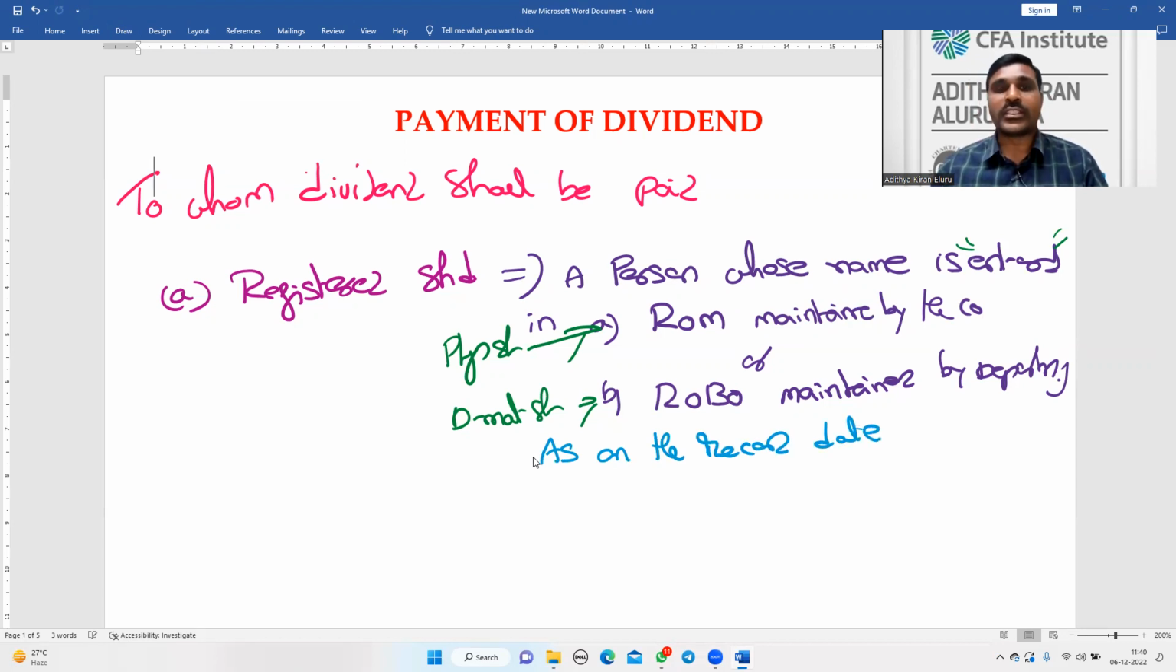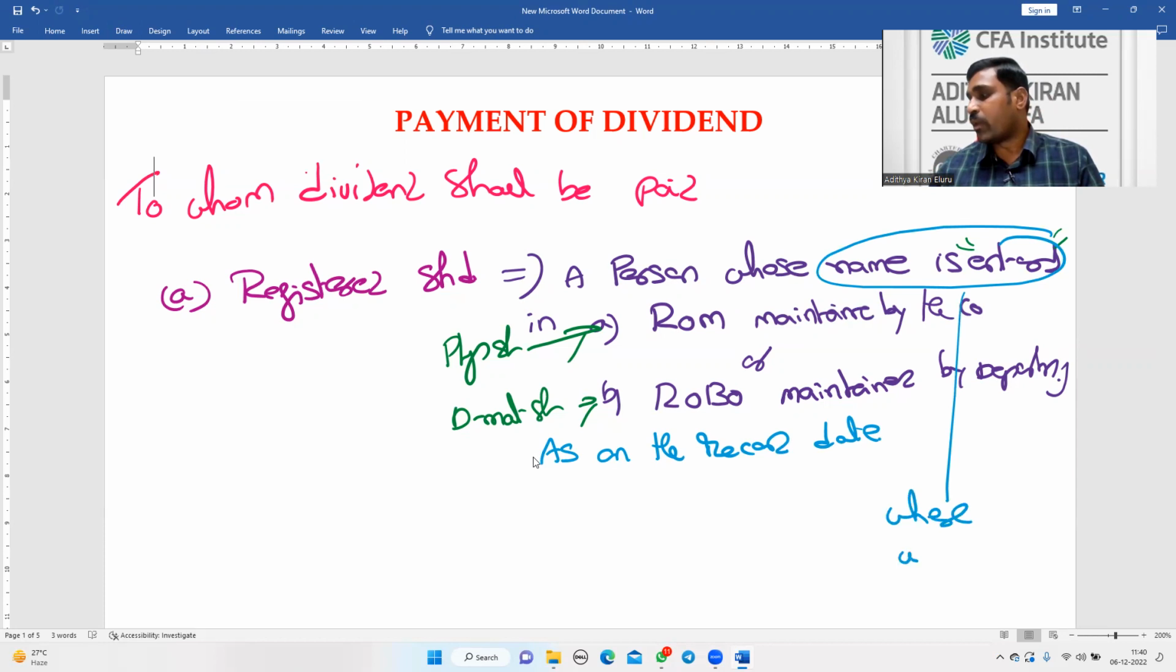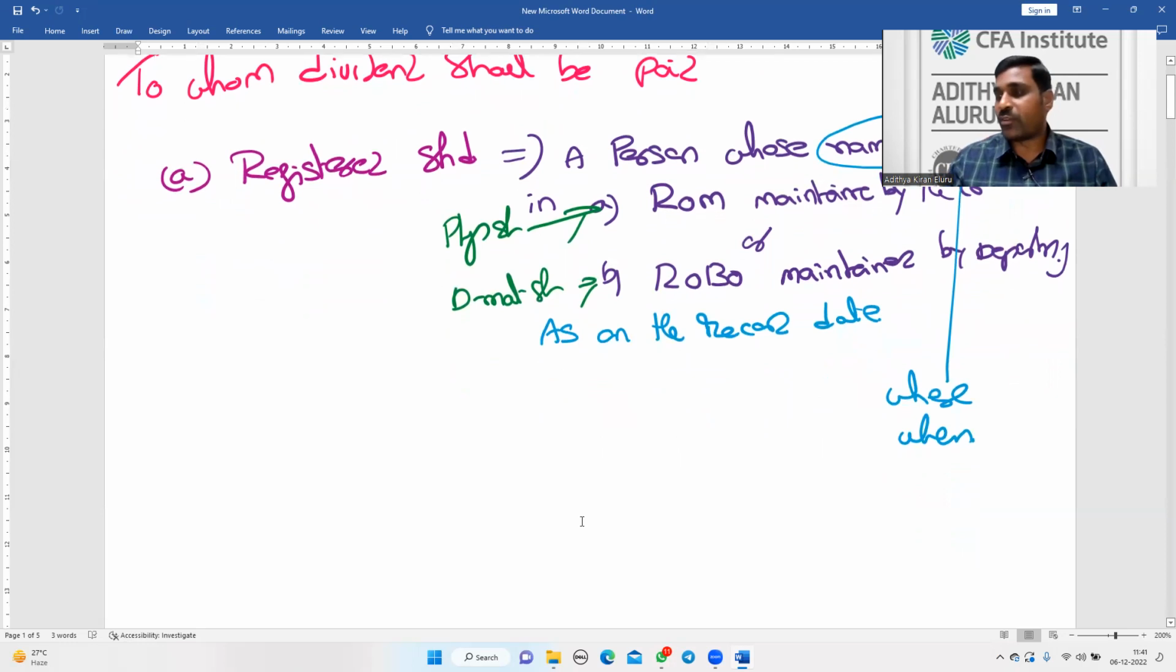So registered shareholder means a name entered. Where to be entered, and when to be entered: if the shares are in physical form, in the register of members maintained by the company; if in demat form, in the records of beneficial owners maintained by the depository, as on the record date. The record date is the cutoff date or relevant date important for payment of dividend. So this is the first category to whom the dividend will be paid.